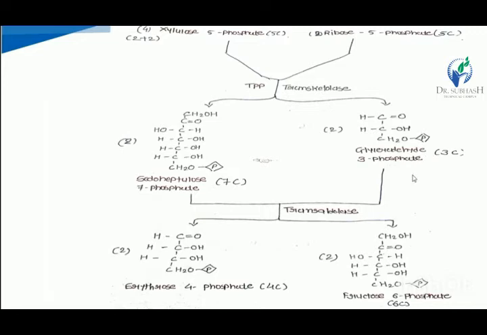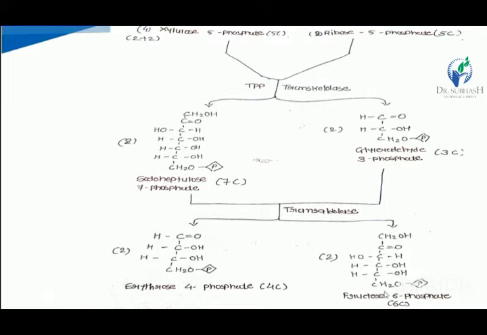With the activity of the transaldolase enzyme, from the pseudoheptulose there is a 3-carbon moiety that is transferred to the glyceraldehyde 3-phosphate. So with the transfer of the 3 carbons from pseudoheptulose, there is a formation of the 6-carbon moiety known as the fructose 6-phosphate.